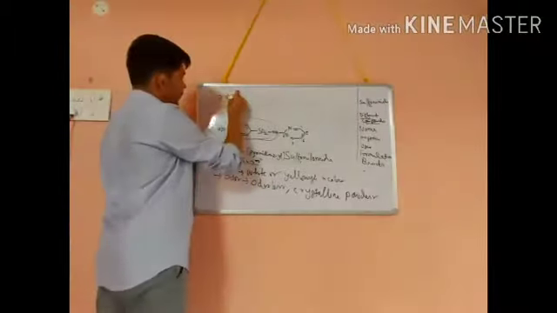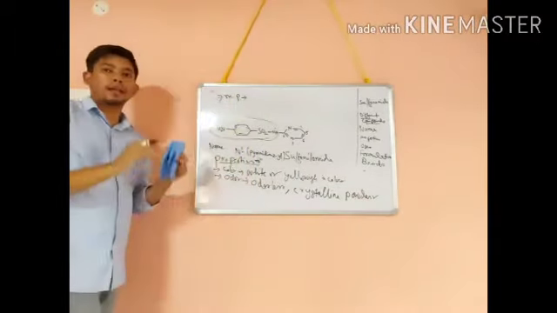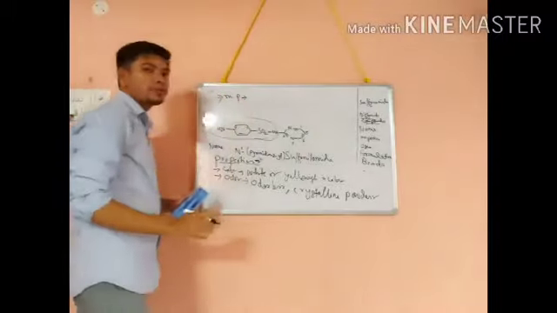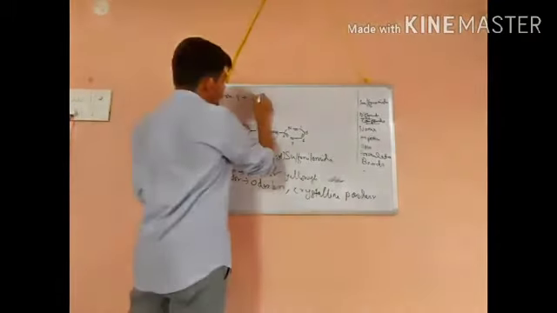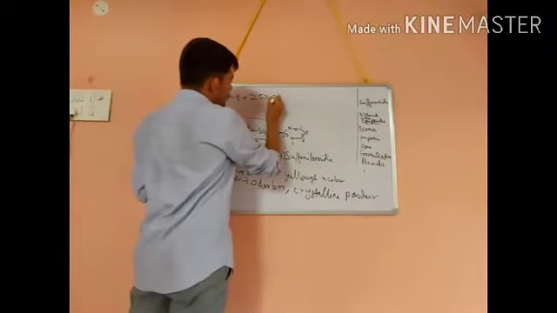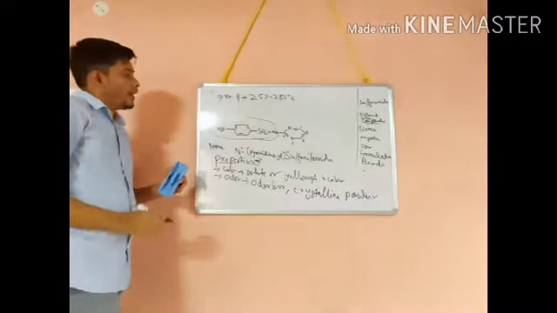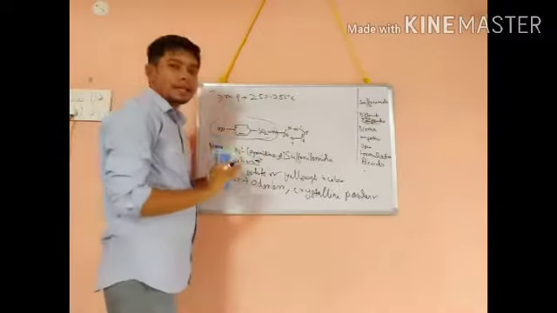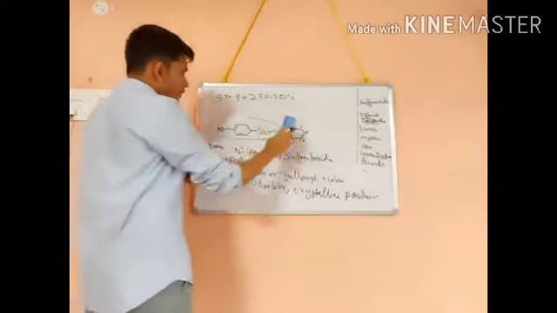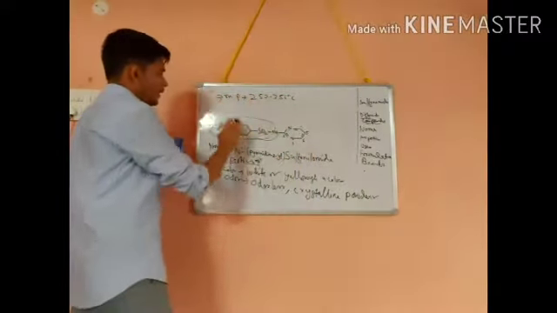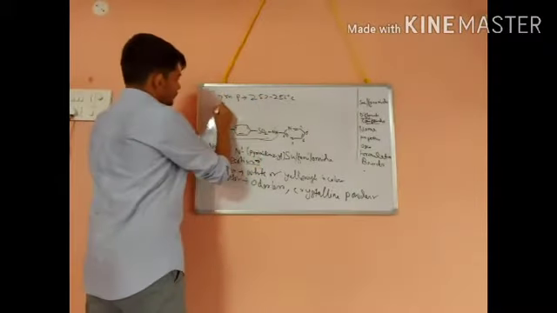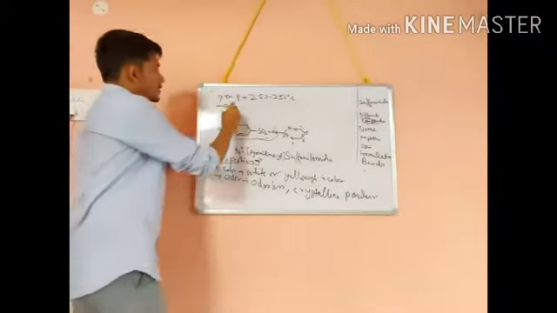Next property, the melting point. The melting point is 252 to 256 degree Celsius. So this is the melting point of this compound. Next, what is the solubility?